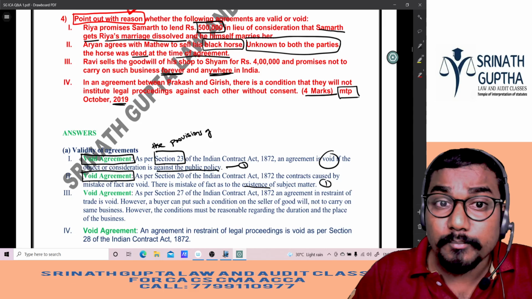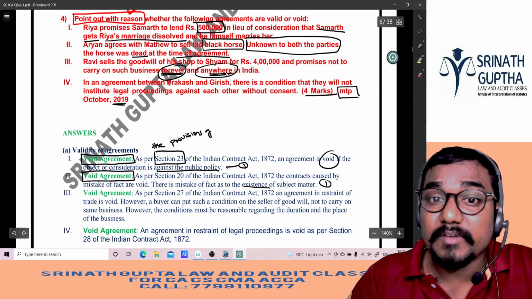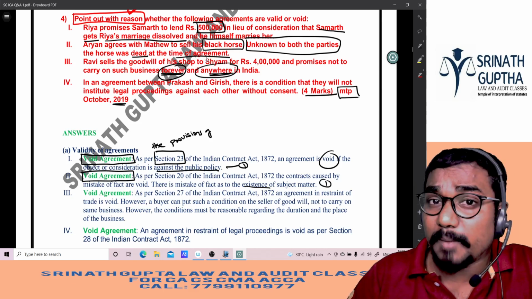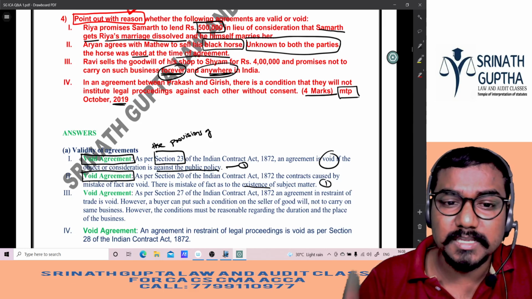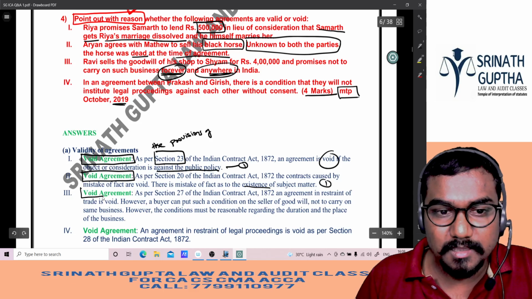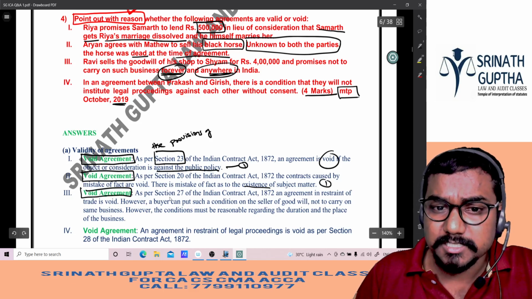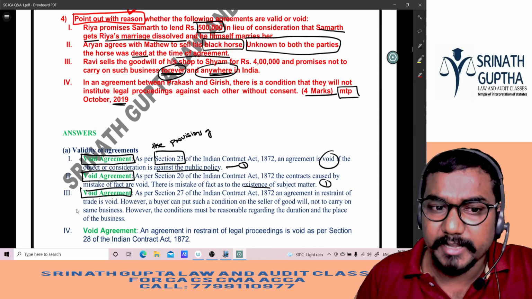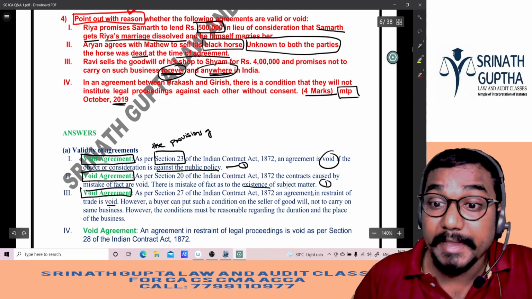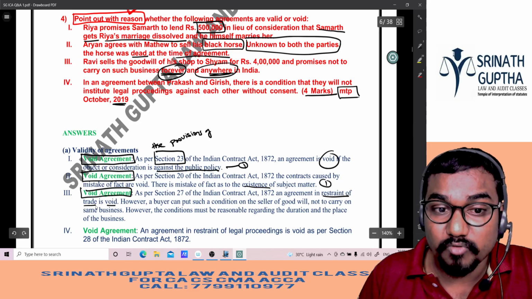So here the crux is forever and anywhere in India. Since it is opposite to trade, opposite to lawful business and profession, opposite to public policy, it is a void agreement, beta. See? Void agreement. As per section 27 of the Indian Contract Act 1872, an agreement in restraint of trade is void.